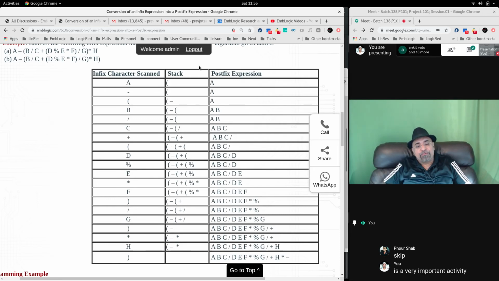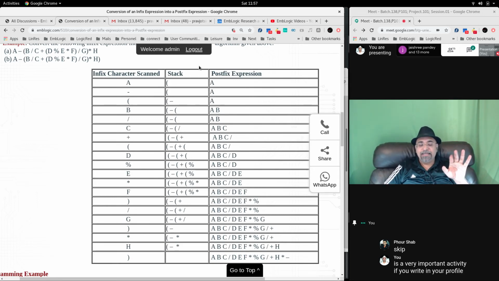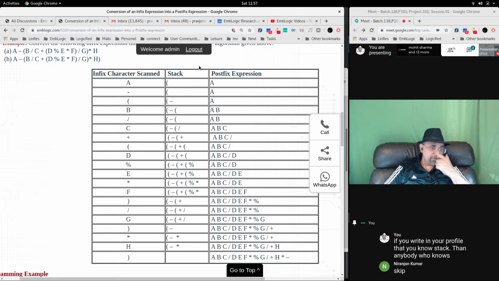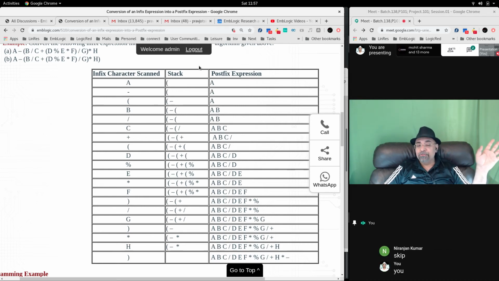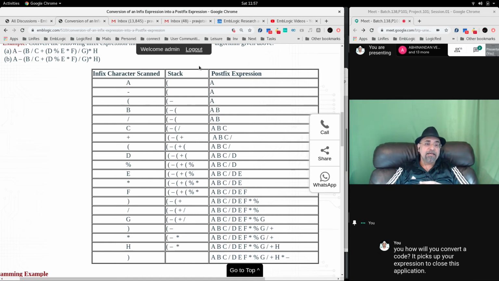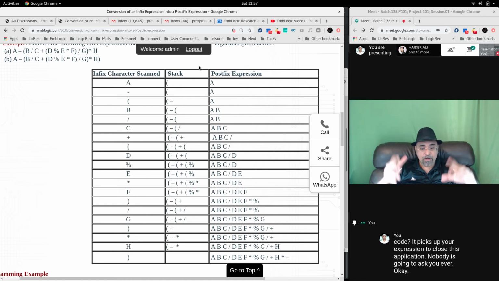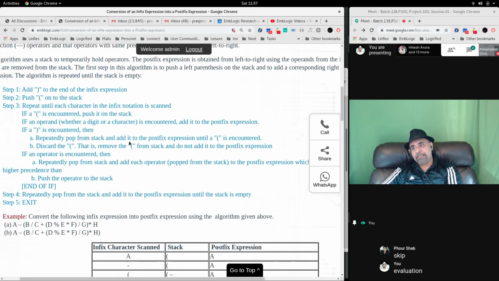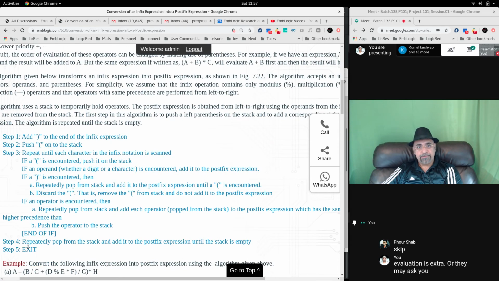Conversion of infix to postfix is a very important activity. If you write in your profile that you know stack, then anybody will ask you, how will you convert an infix expression into a postfix expression? Nobody is ever going to ask you to tell how the stack works. People will ask you expression evaluation using stack. Or they may ask you about paths, how the paths are created using stack. That we'll discuss later.